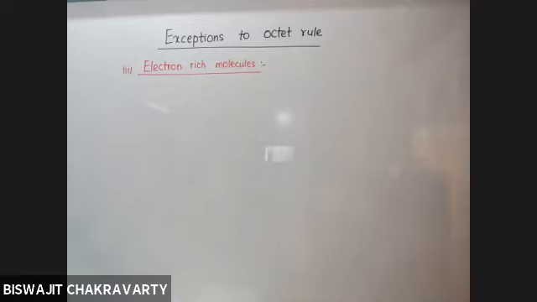And it generally happens in the elements of third and higher periods, because the third and higher period elements have d orbitals in them. And as the d orbitals are included in the elements, they are capable of accommodating more number of electrons, because of which they are not restricted to octet. Rather, they can expand beyond octet.